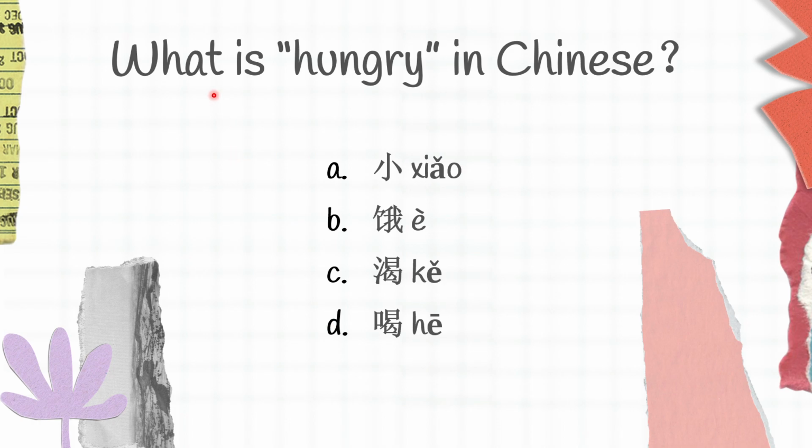The next one here, what is hungry in Chinese? We have A, Xiao, B, 二, C, 渴, and D, 喝. So which one of them is the right answer? Xiao is small, 二 is hungry, 渴 is thirsty, and 喝 is drink. So the correct answer for this question is B, 二.